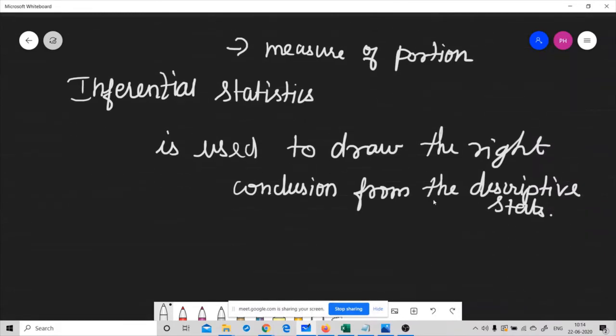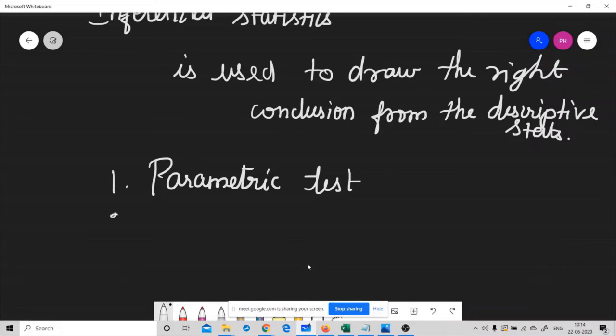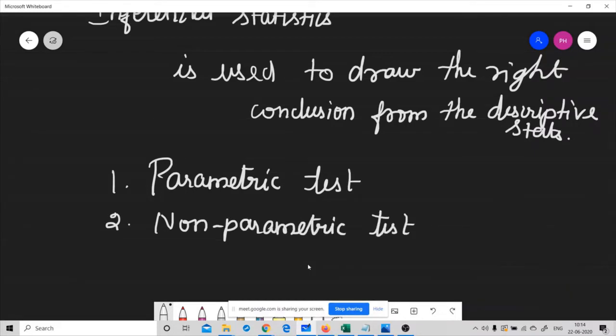Okay, so inferential statistics can be classified into two categories. The first one is the parametric test and the second one is the non-parametric test. So what are parametric and non-parametric tests?